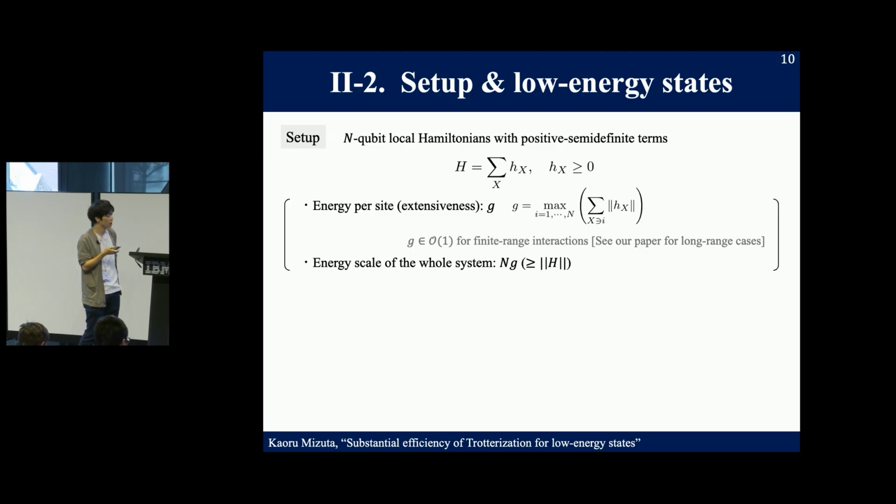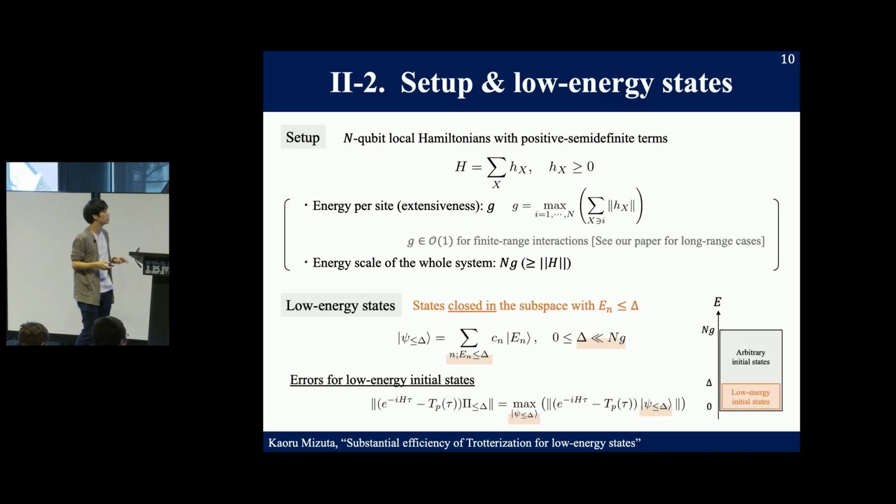And in this talk, I mainly focus on Hamiltonians with finite range interactions. And in that case, the extensiveness G is a size-independent constant. The second value is the energy scale of the whole system, defined by nG. So this becomes an upper bound of the norm of the Hamiltonian. With these 2 values, we define the low energy states completely closed in the low energy subspace.